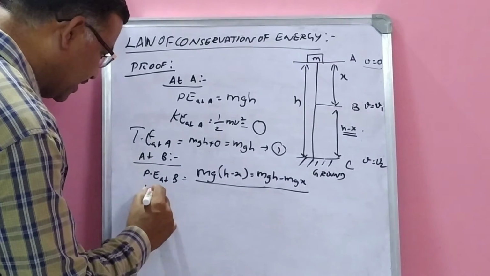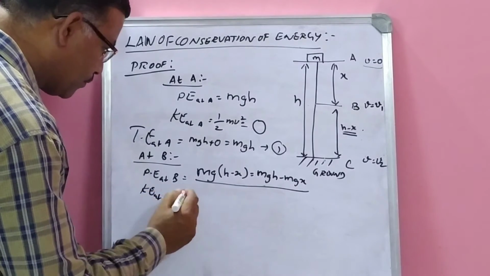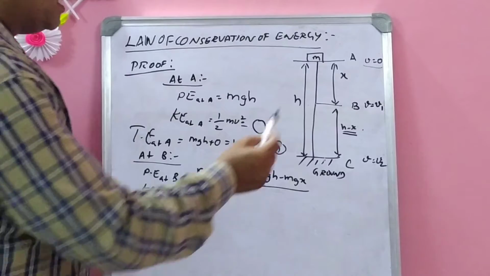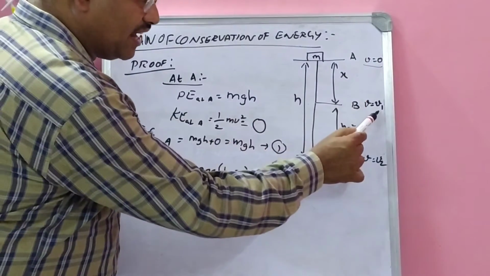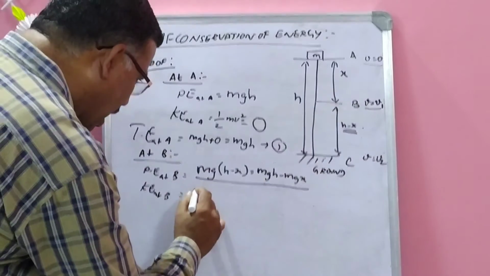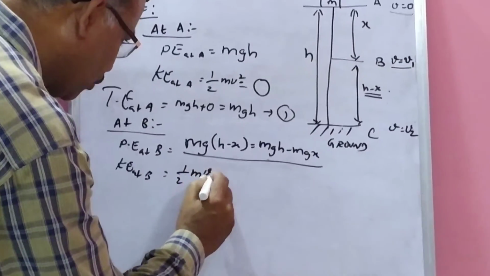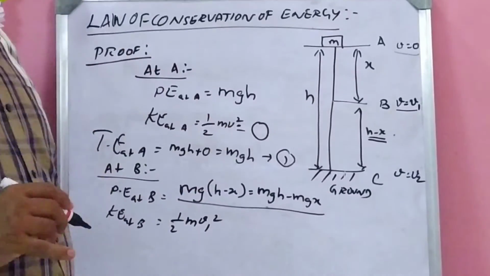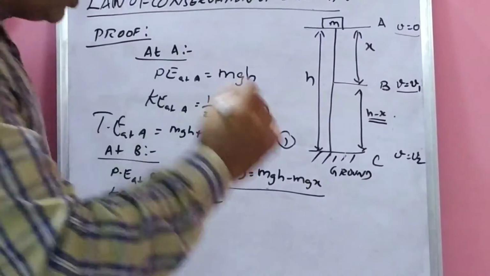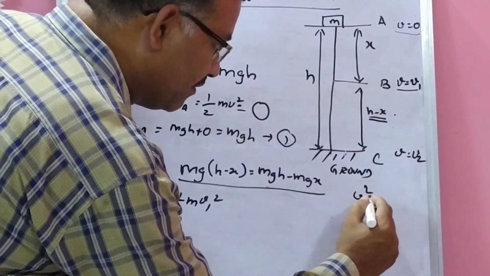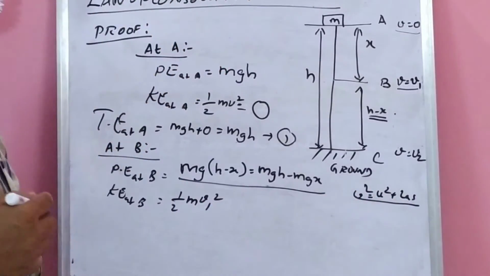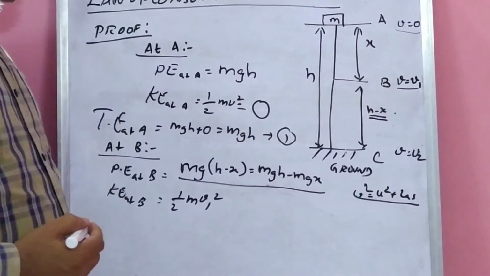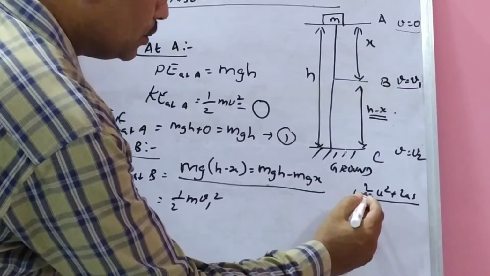So kinetic energy at B. Here V is the velocity, V is equal to V1. So it is half m V1 square. So what is V1? How to find out V1? By using the third equation, V square is equal to U square plus 2aS, we can find the V1 square value.